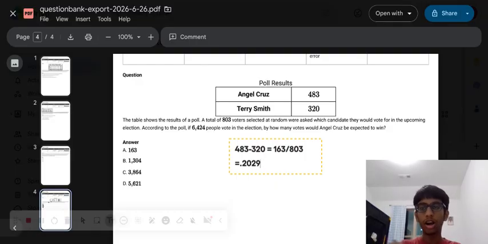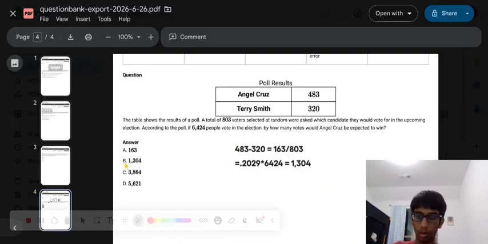Given that this is a random selection, it is highly likely that these 803 voters can represent the entire population. So what we need to do is multiply this times the total population, which is 6,424, and we get a value of 1,304. That would be our answer for this problem.